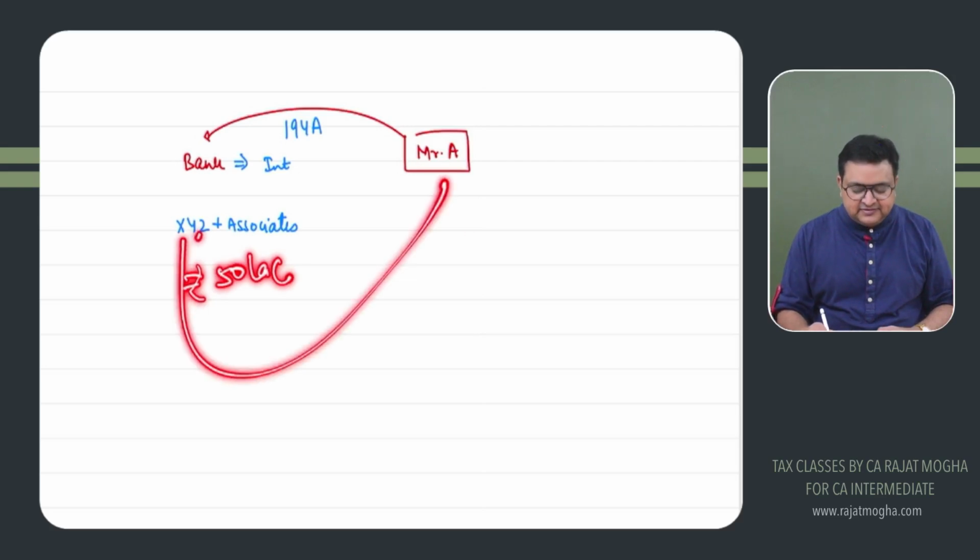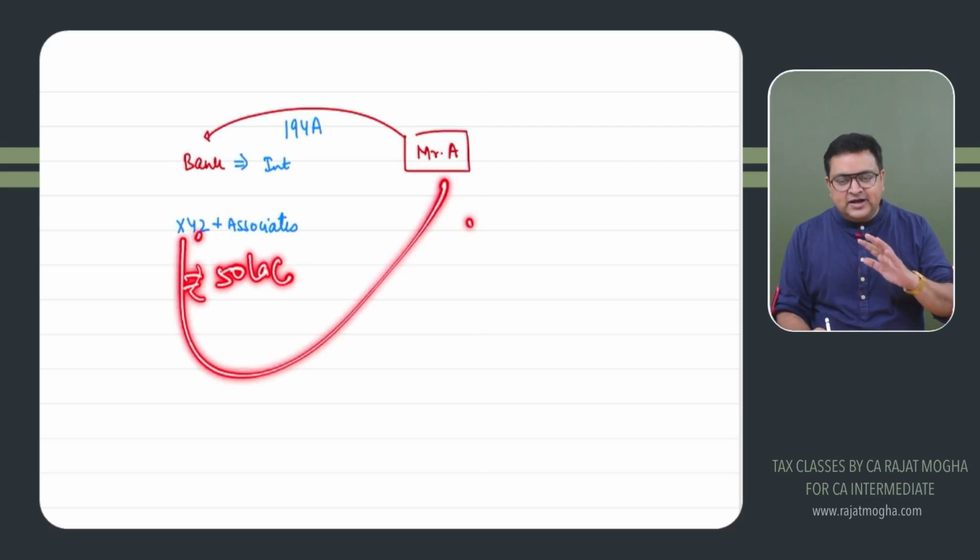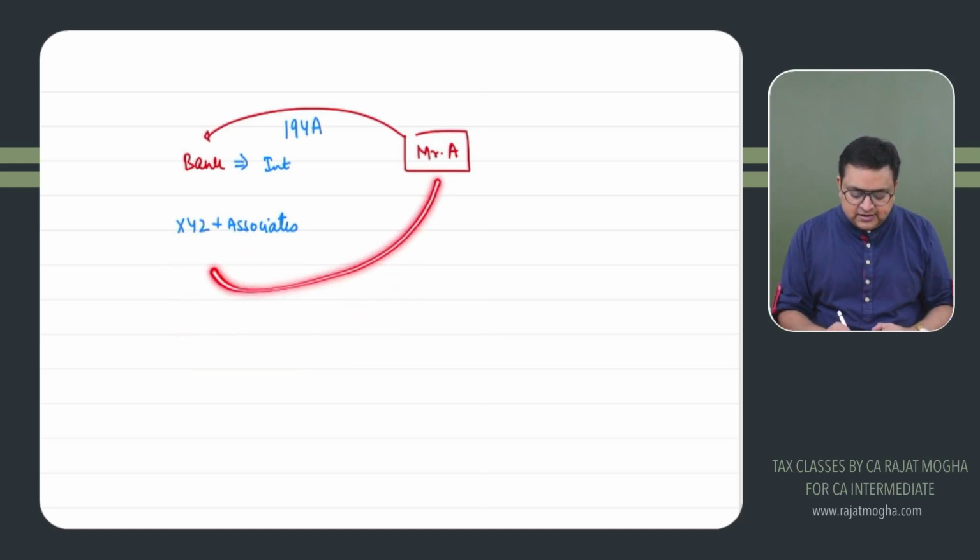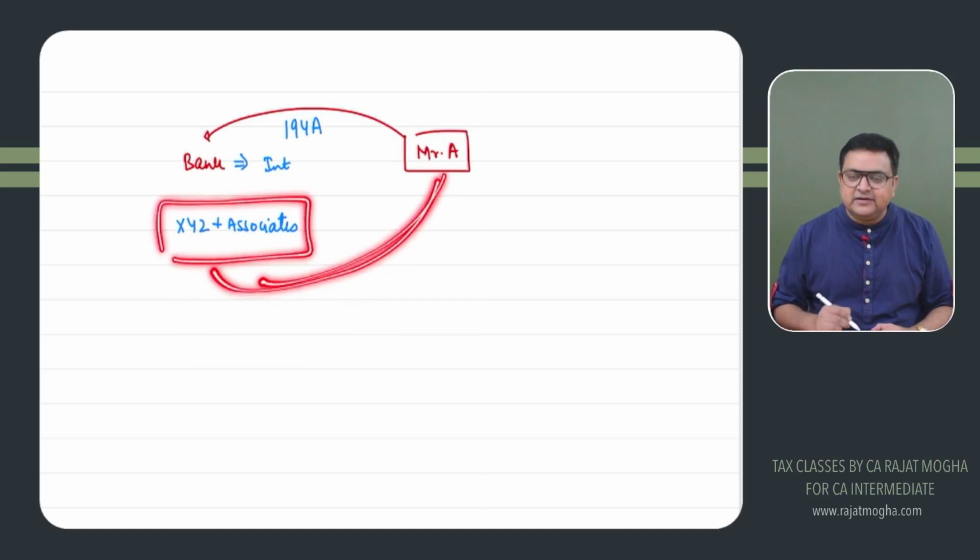X goes to Mr. A. Mr. A, you are quite rich. I know that you have money. Also, you give your money on interest. Can you give us money we'll be using in our partnership firm?